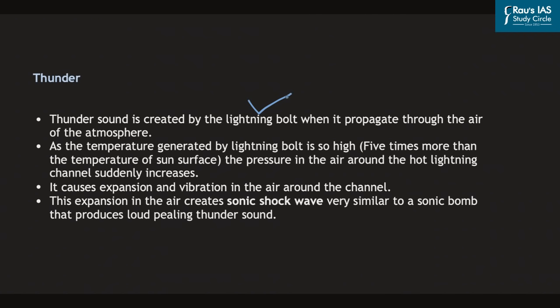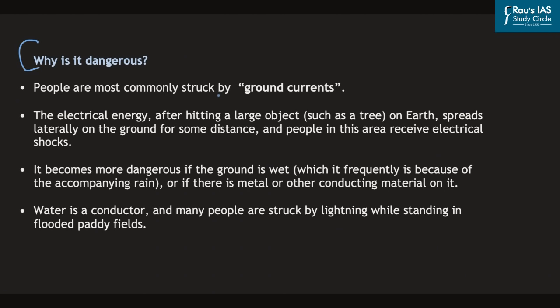Now, during this process of lightning, the temperature generated by the lightning bolt is so high that the pressure in the air around the hot lightning channel suddenly increases, and it causes expansion and vibration in the air around the channel. And this expansion in the air then creates sonic shock waves, which are similar to a sonic boom that produces a loud pealing thunder sound. And that is why the lightning process is accompanied with the sound of thunder, which is very high. Now, why does lightning become dangerous?